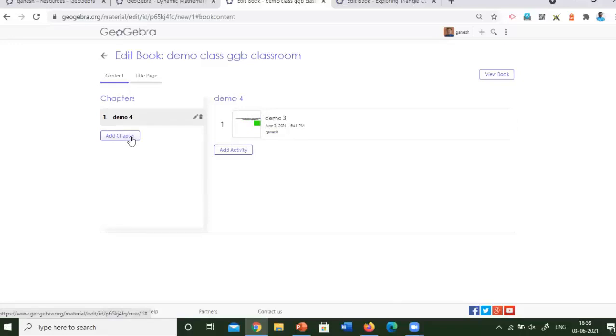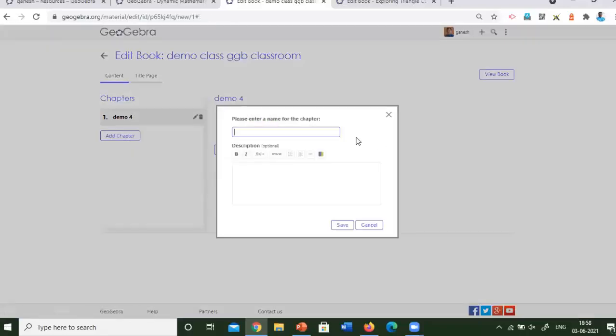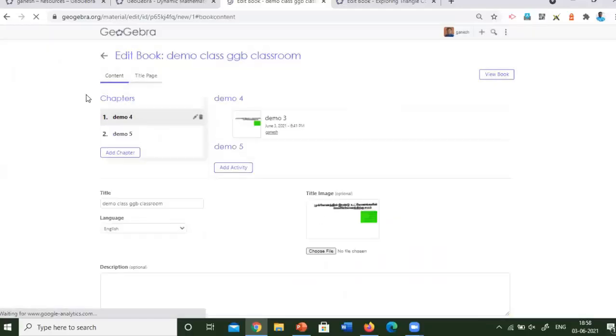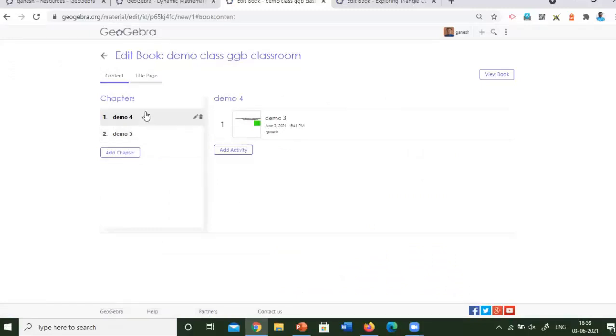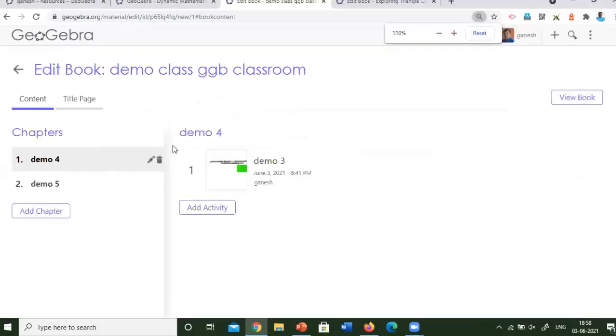If you want to add another new chapter, demo 5, save. So these are all the chapters added in the book. You can see now demo 4 under demo 5. I will enlarge my screen now. Now you can see there are 2 chapters created. We can create many chapters like this. We can see a book like this, for example, number system, mensuration, algebra. The chapters are in the content page.